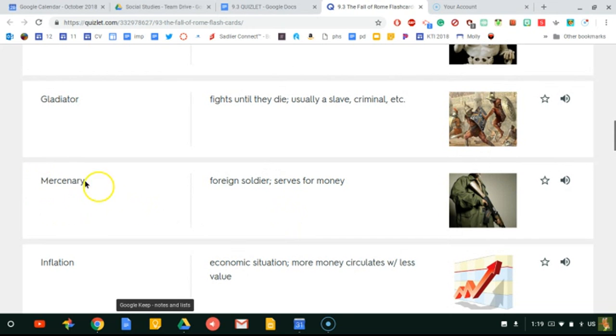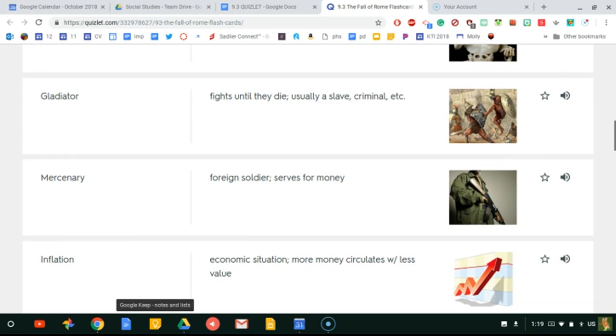Then we have mercenaries. Mercenaries is an interesting term. They're foreign soldiers that fight for money. So they're not a part of the country that they're fighting for. So they're foreign soldiers that fight for money.